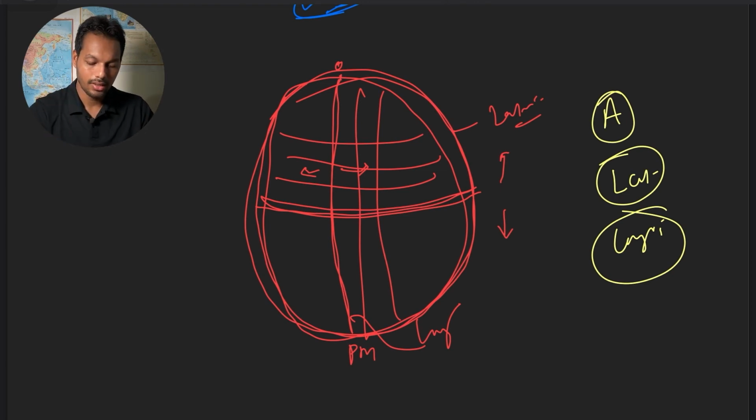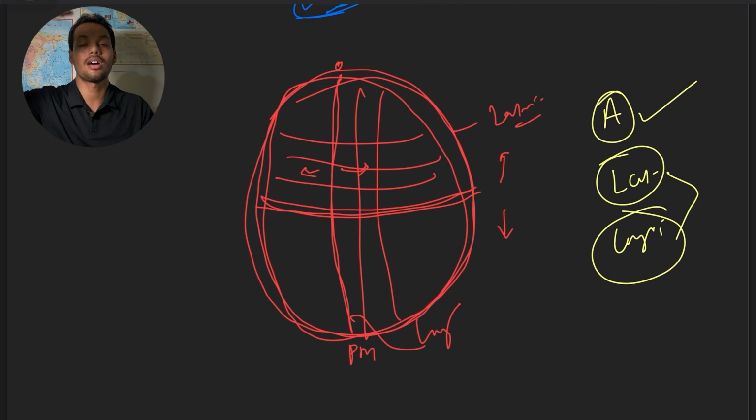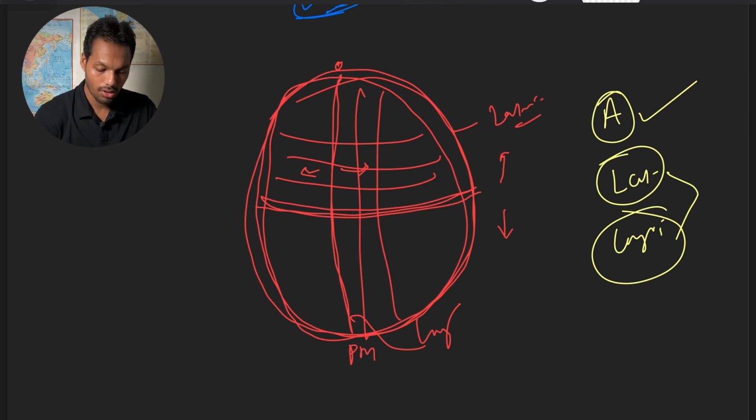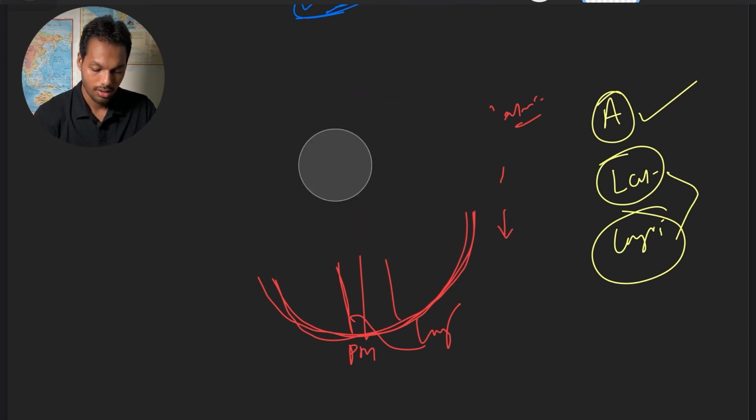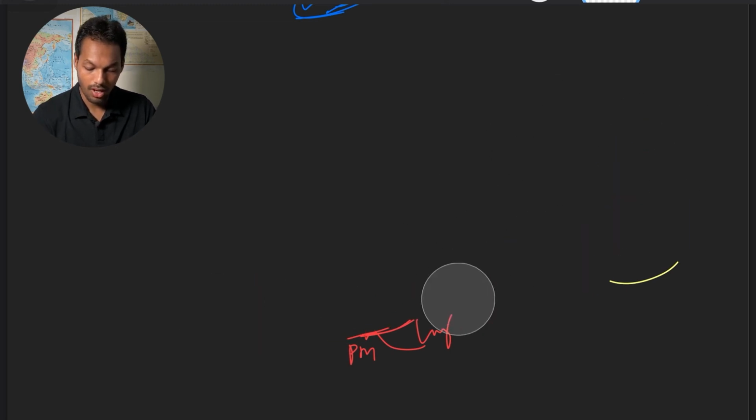If I ask for the three-dimensional location of a point, along with latitude and longitude you have to give the altitude, the height or depth at which that object or location is. So this is about latitude, longitude and altitude. Let's come to our topic, pressure distribution and wind circulation.